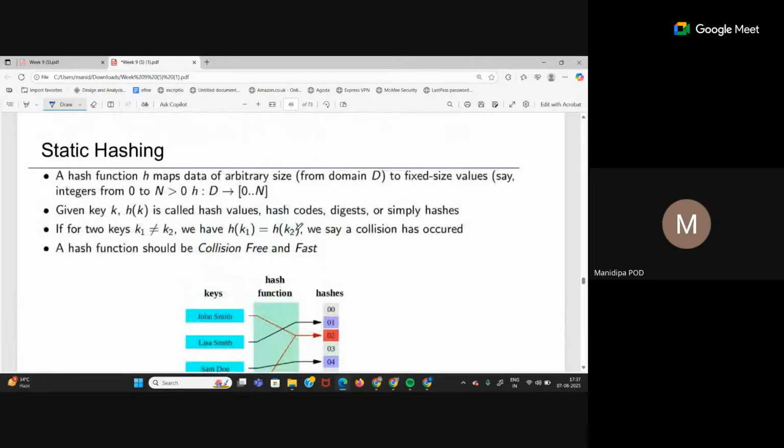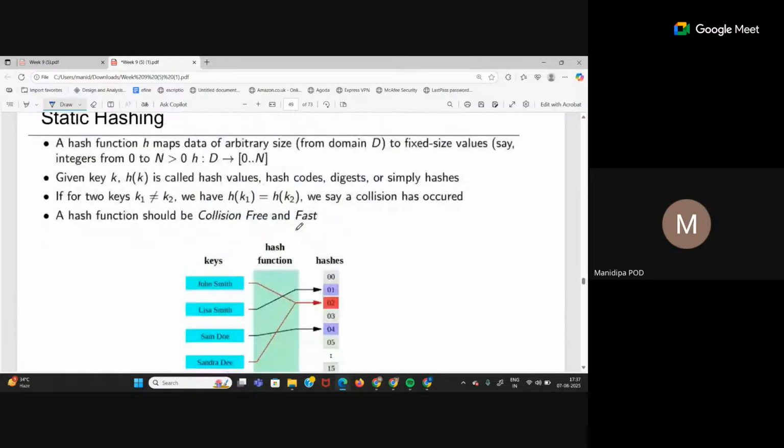So these are the keys, the names, right? John Smith, John Smith, Lisa Smith. These are all keys. Now these keys are all passed through some hash function here, which is not given, and they generate some hash values, right? So given key k, h of k is called the hash value. H is the hash function, h of k will give you the hash value.